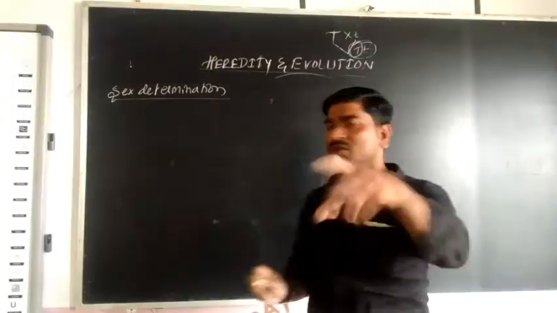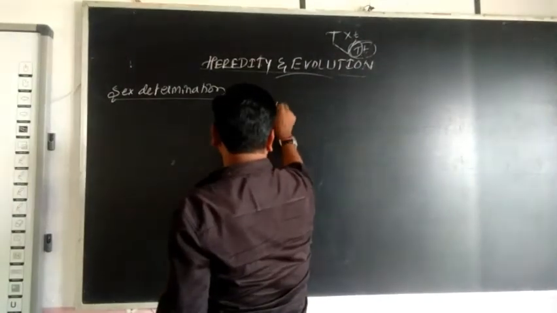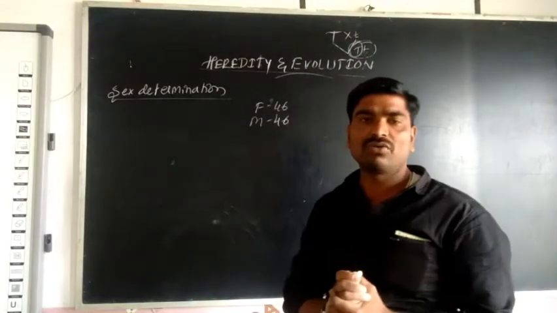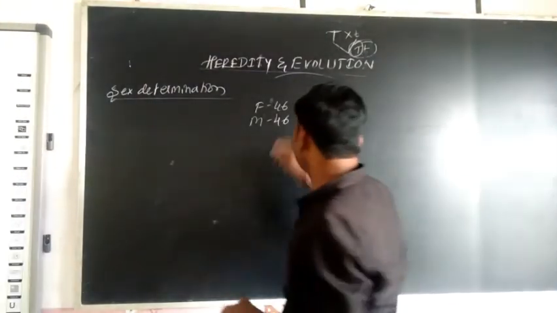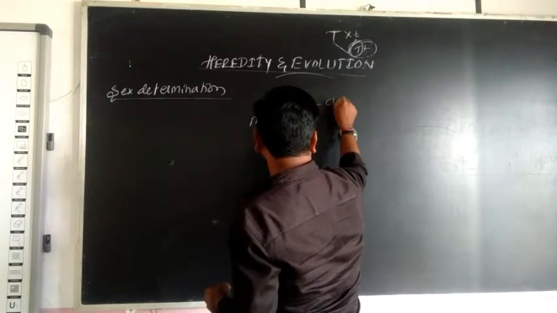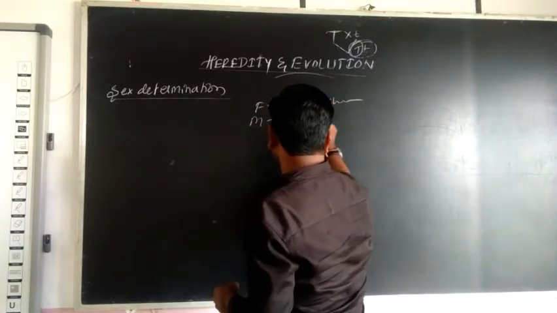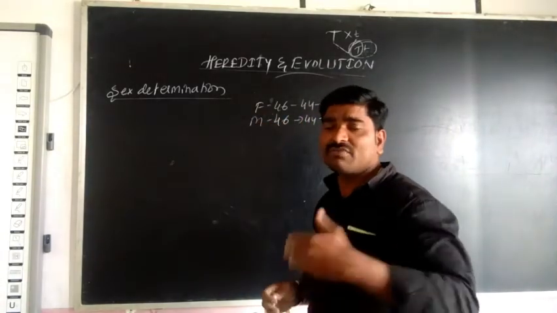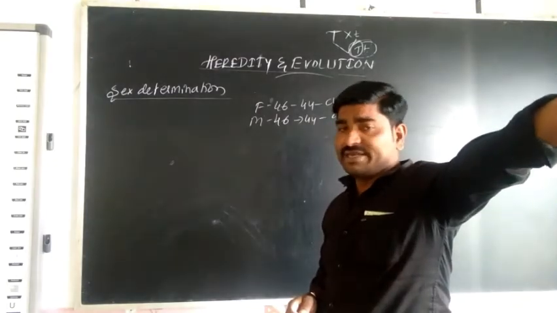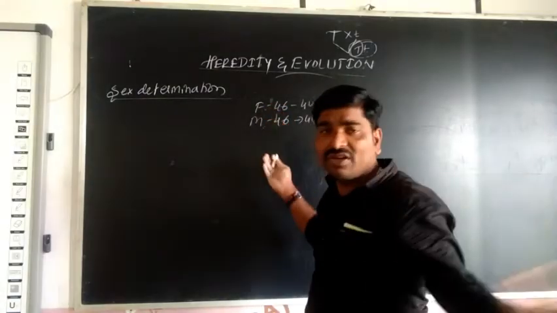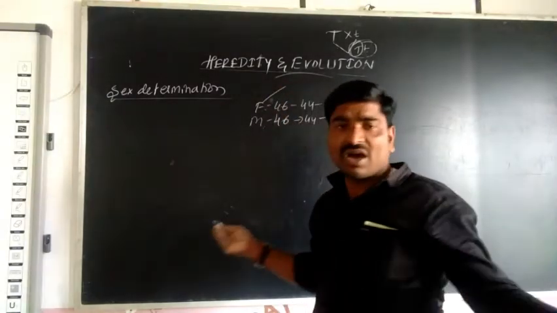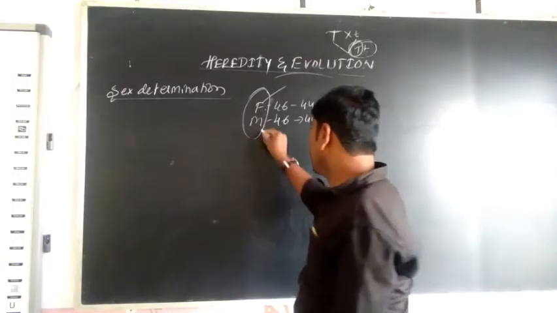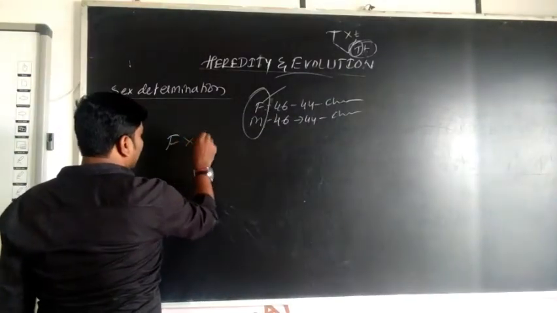So you know that, in a father, there are 46 chromosomes. In a mother, 46 chromosomes. Out of 46 chromosomes, 44 chromosomes are for characters. Right? Here also, 44 chromosomes for characters. Because your father and mother come from different families. Is it clear? So both of them are different organisms. One is the male, another one is the female. So these male and female, your father and mother, cross between father and mother.